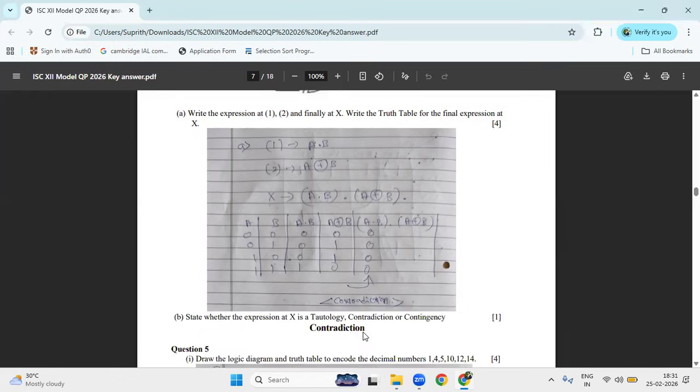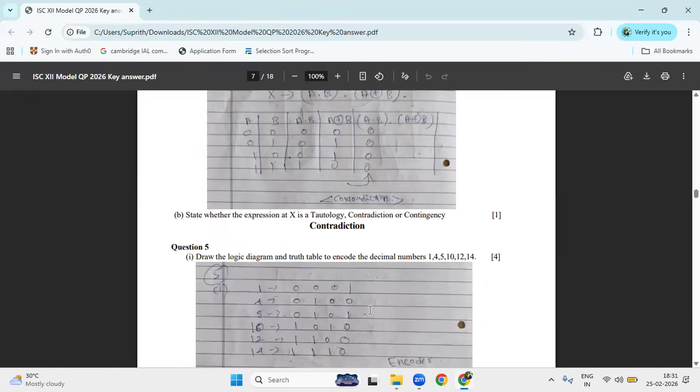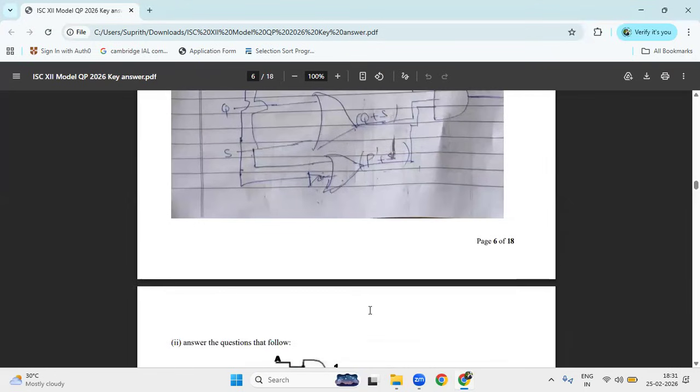Right? And state whether X is a tautology, contradiction, or contingency. If all the values are 0, that is a contradiction. If all the values are 1, it's a tautology. If it is a mixture of 1 and 0, that is a contingency. So all are 0, so you can write contradiction. Correct? So this question includes 10 marks.